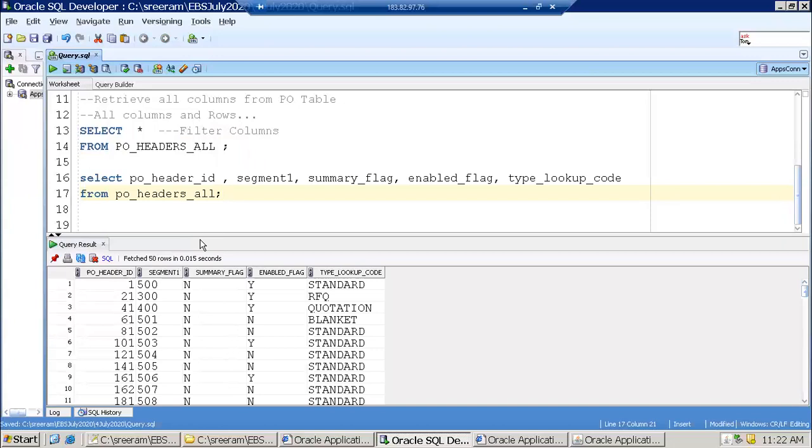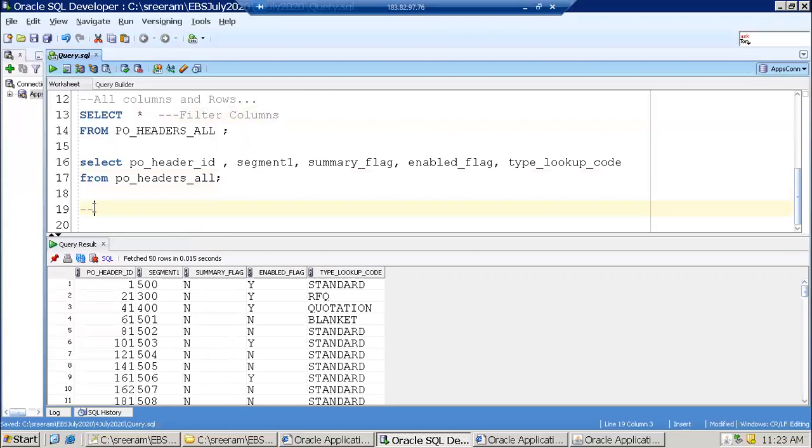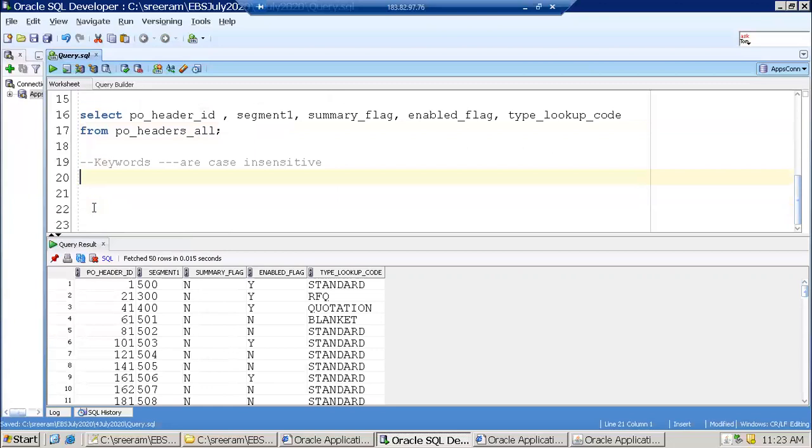One more important thing here: if you observe, I mentioned uppercase at line number 13 and lowercase at line number 16. It doesn't matter. The basic thing is all Oracle keywords are case insensitive. And the other thing, data is always case sensitive.